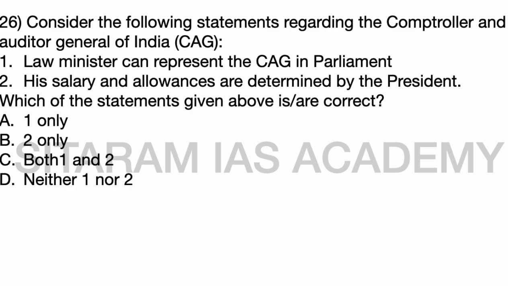Okay, and here in Parliament, no minister can represent the CAG. So first statement is wrong, and the second statement is yes, the salary and allowances are determined by the President. Okay, so only the second statement is correct. So option B is the correct answer.